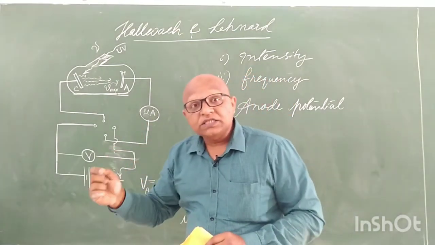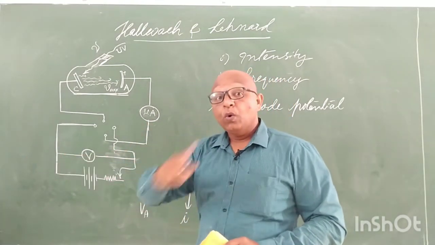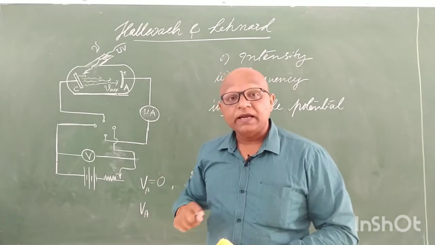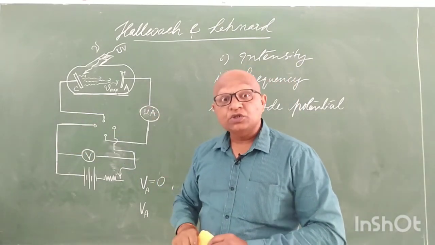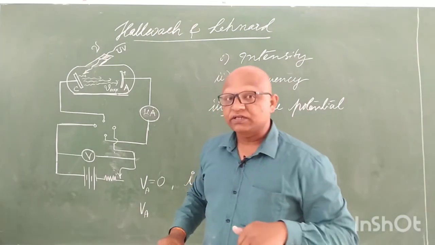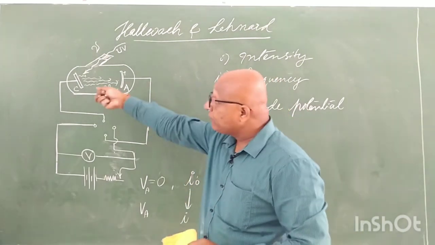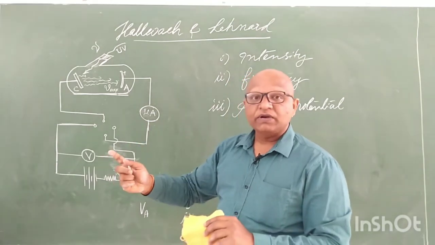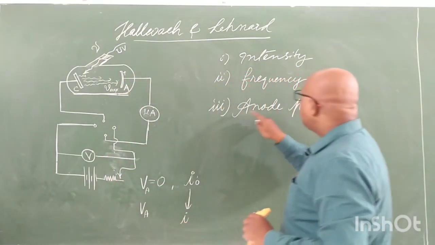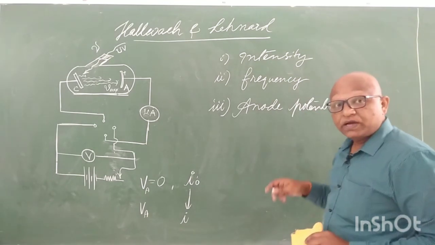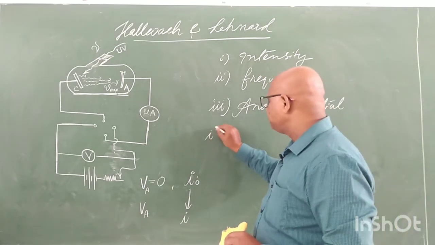Which kind of electrons are able to hit the plate? Only those electrons whose velocity is maximum. By knowing the maximum velocity of electrons, you are directly knowing its kinetic energy, right? So there is a direct way of knowing the kinetic energy of electrons by varying the anode potential. That's why variation of anode potential also became very important in this experiment.